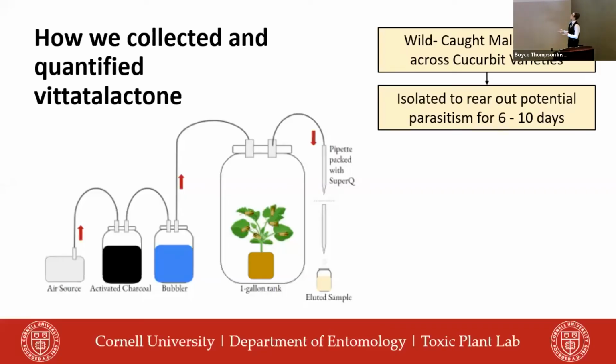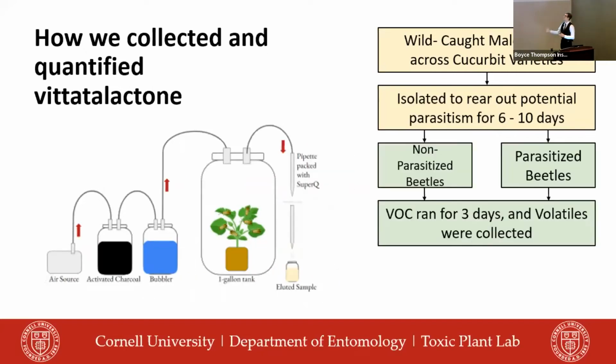Now, the second part is how did we quantify or collect vittatalactone, which again is that group-based pheromone that the striped cucumber beetles produce. And we caught wild-caught males because, again, it is primarily produced by males. And we isolated them again to rear out any potential parasitisms. And similarly to herbivory trials, we separated them into non-parasitized and parasitized groups.